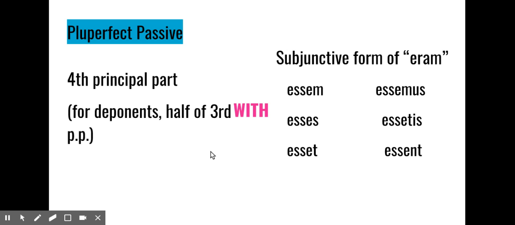So now that we're in the subjunctive mood, we're going to recreate eram as an imperfect subjunctive. It will be essem, esses, esset, essemus, essetis, essent, because we have the infinitive plus a personal ending. This process of creating pluperfect passive verbs also works for deponents, where you take the fourth principal part and then use this as the auxiliary verb.